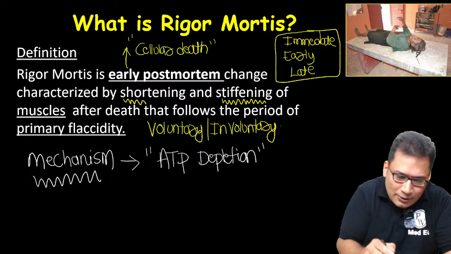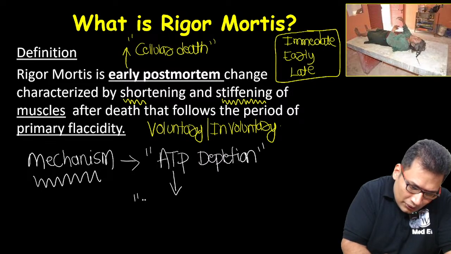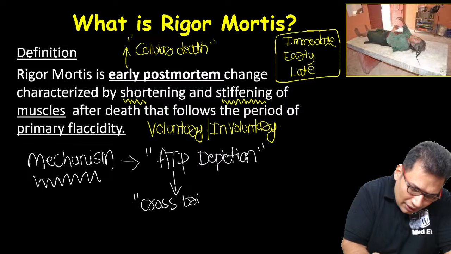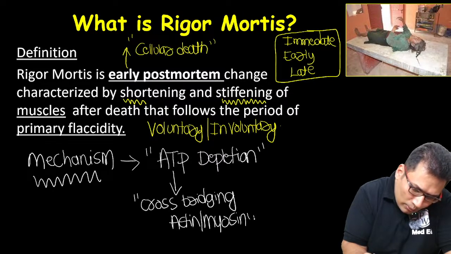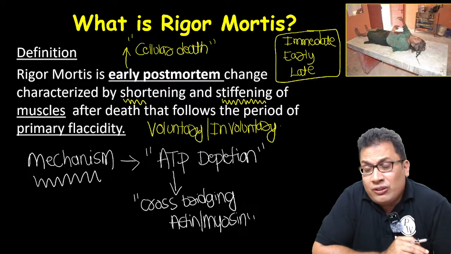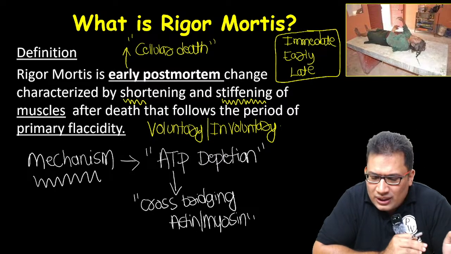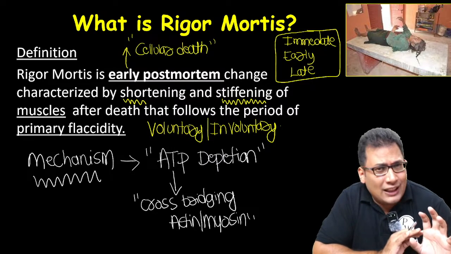So because of ATP depletion, there is cross bridging between actin and myosin. You must be knowing thick filament, that is the myosin, thin filament, that is the actin. So sarcomere basically.